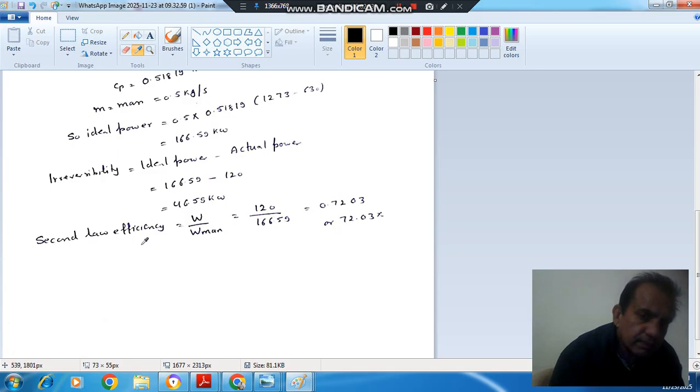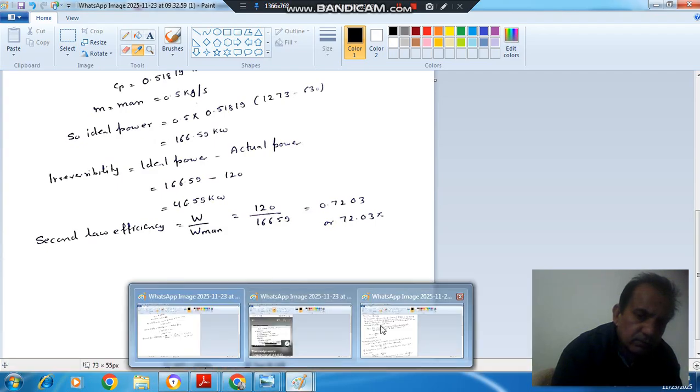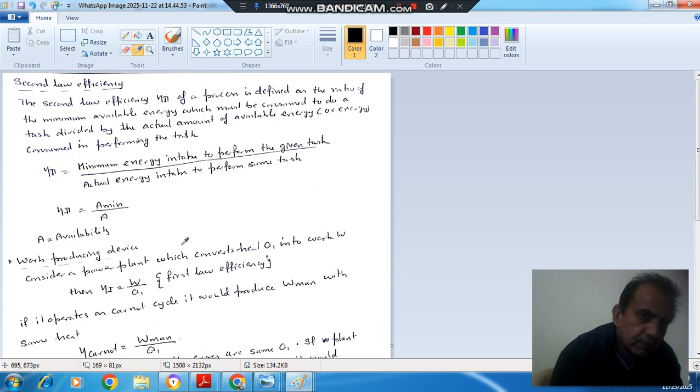Next we have to calculate the second law efficiency, that is actual work obtained divided by maximum work obtained. Actual work is 120 and maximum work is 166.59. We also derive that relationship while studying second law efficiency. The basic definition is the minimum exergy intake to perform a given task divided by the actual exergy intake to perform the same task.